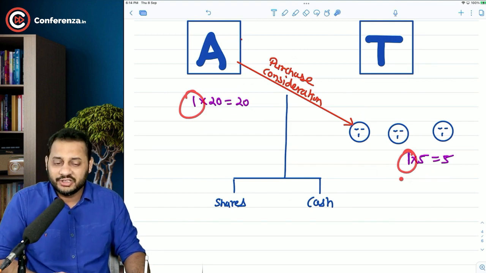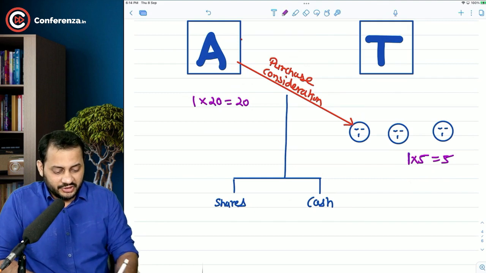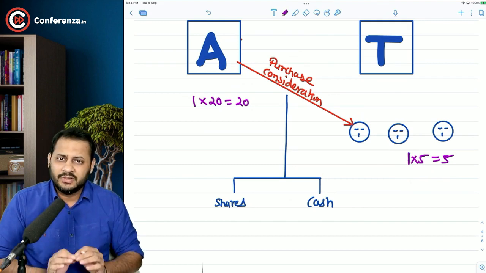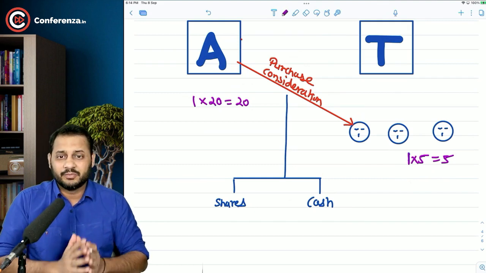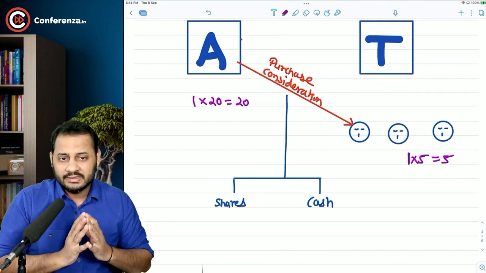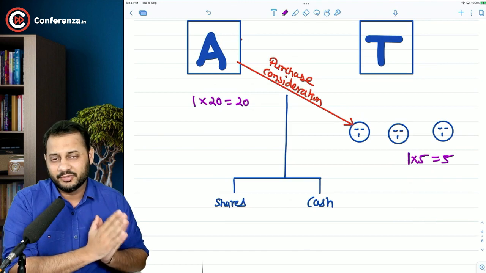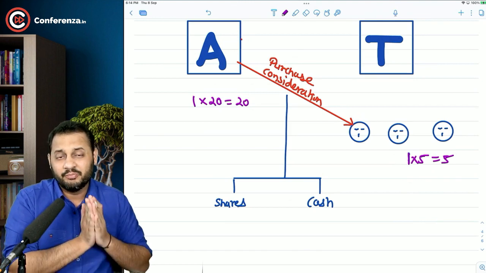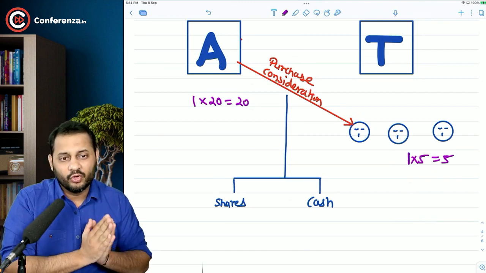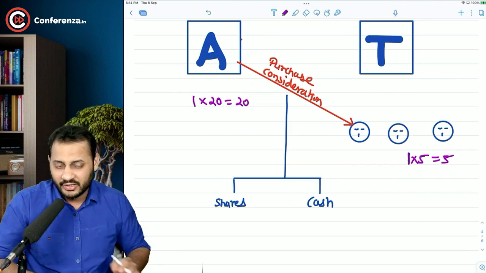So how many shares are you going to distribute to them? The calculation is simple. Distribute so many shares that those shareholders will get the earning per share which they had before the merger. Before the merger every share was earning 5 rupees.